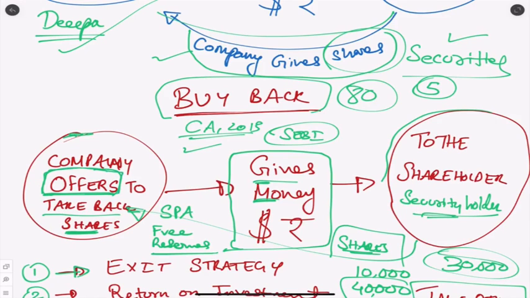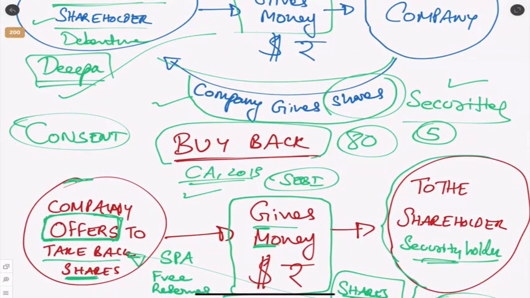So even if the company wants you out of the system and they don't want you to be a shareholder, you have to give your consent. Without consent, no buyback is valid. This is the first thing you have to understand. But you only tell me if the company gives you a very good offer.